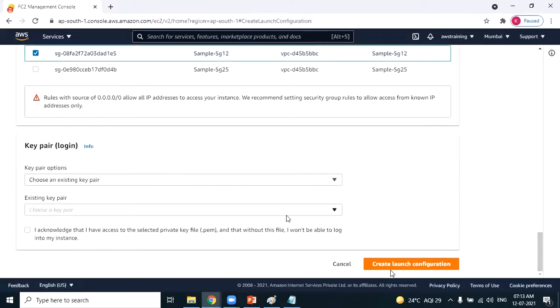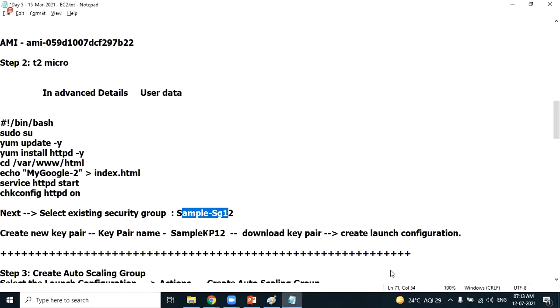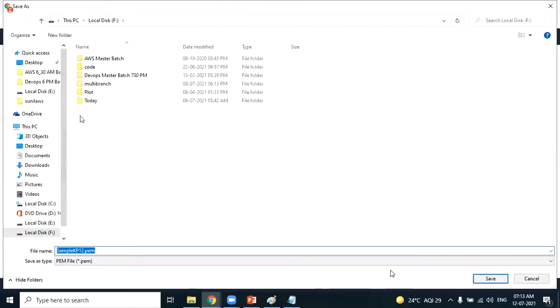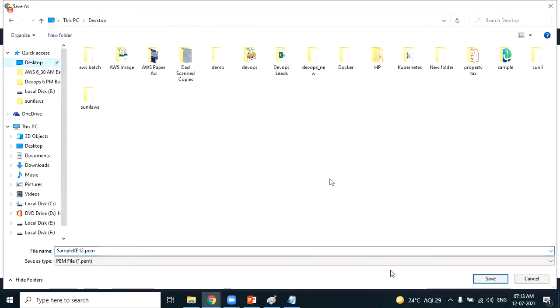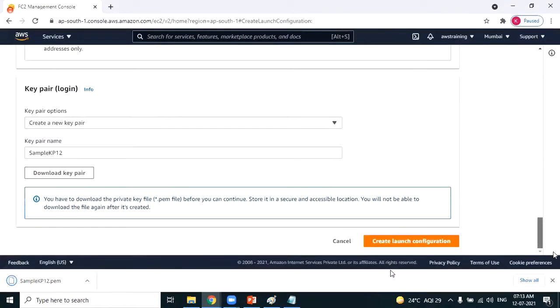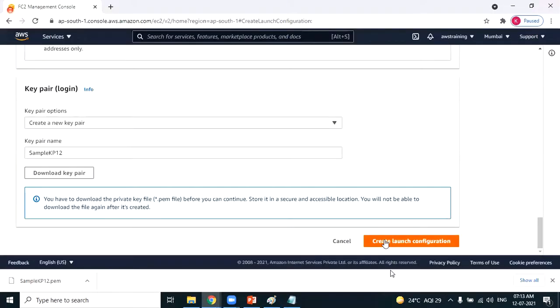Key pair options. I want to go ahead with creating a new key pair. The name of the key pair which I want to create is sample KP12. And I download the key pair. In Sunil AWS, I'm downloading the key pair. What is the purpose of this key pair? In case the EC2 machine gets created, if you want to connect to this EC2 machine, then this key pair will be used. And create launch configuration.